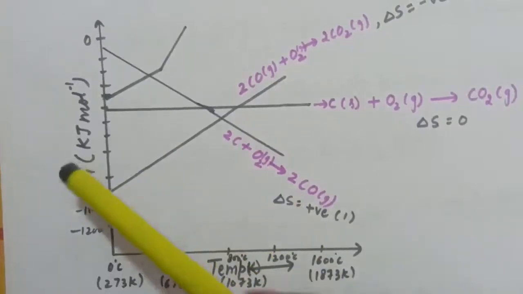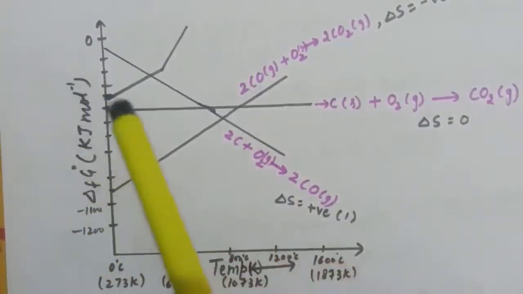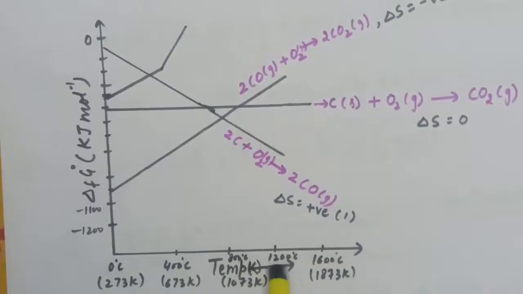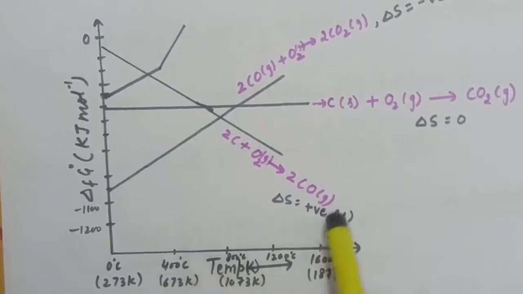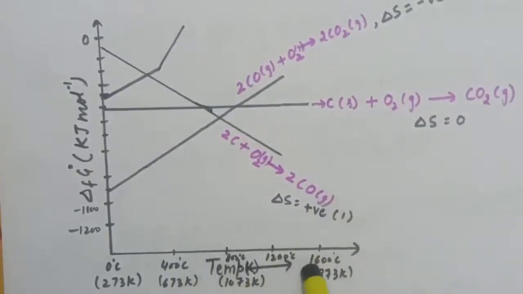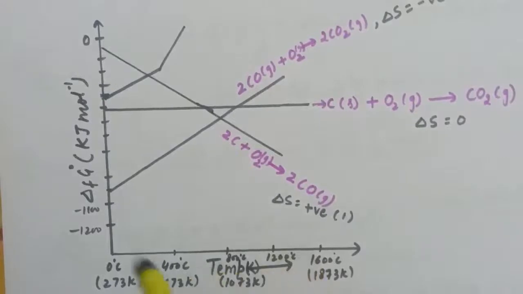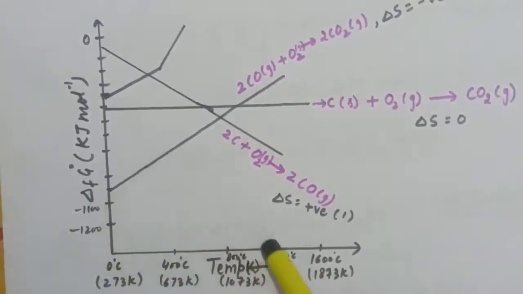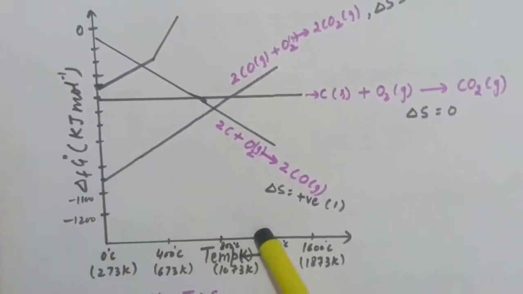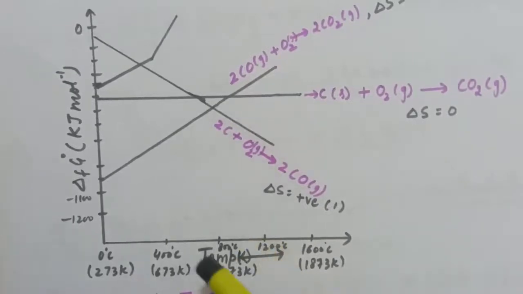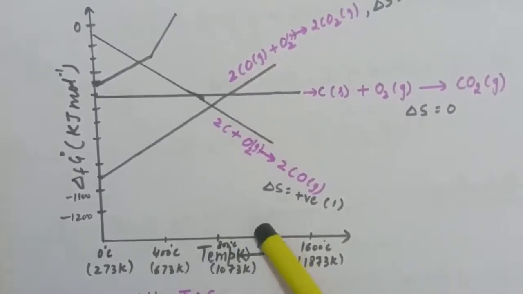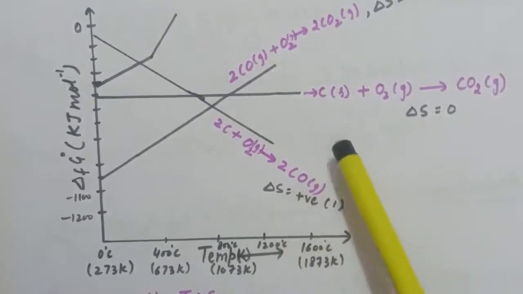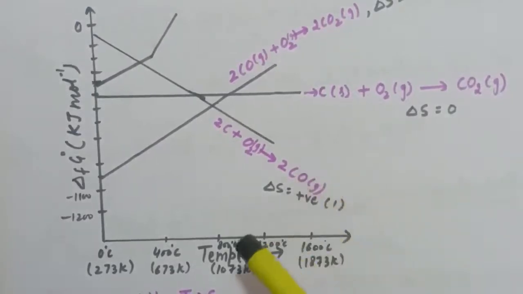Ellingham diagram is the plot of delta G formation versus temperature for the oxides, that is Ellingham diagram. Similarly, we can also draw the Ellingham diagram for sulfides. Now, Ellingham diagram helps us to choose a suitable reducing agent that can convert metal oxide to metal.